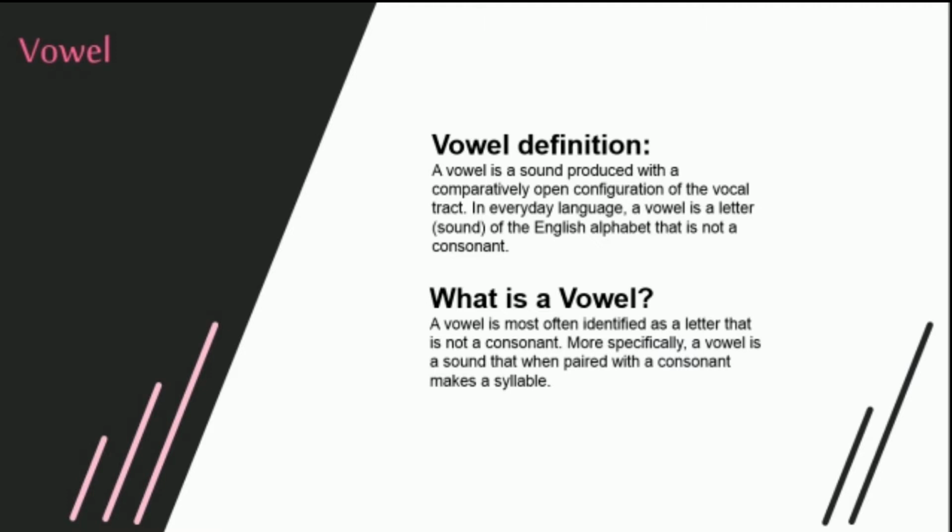Second is, what is a vowel? A vowel is most often identified as a letter that is not a consonant. More specifically, a vowel is a sound that, when paired with a consonant, makes a syllable.